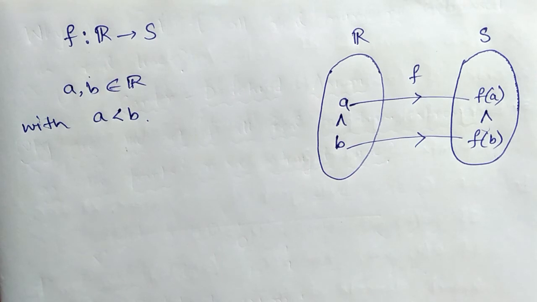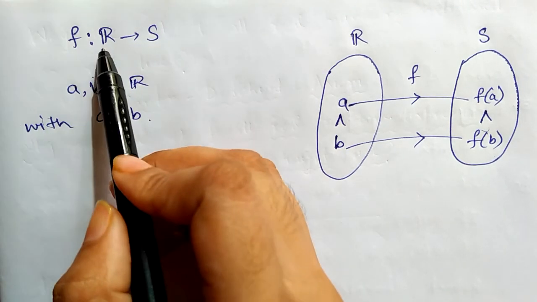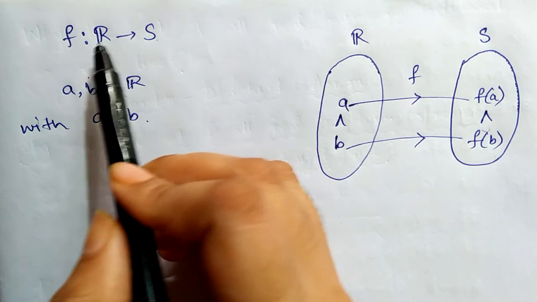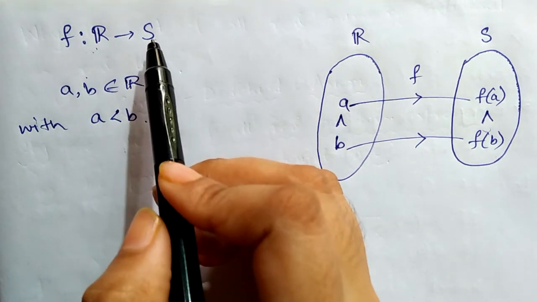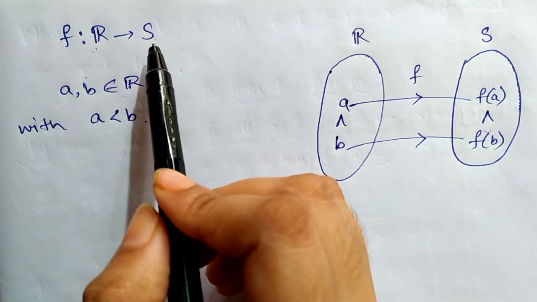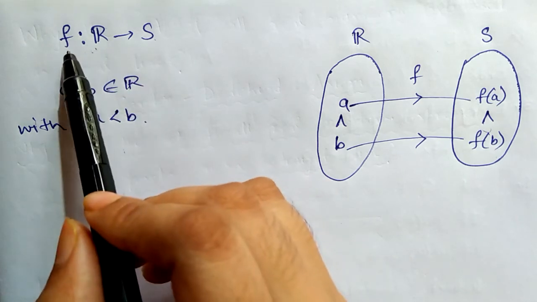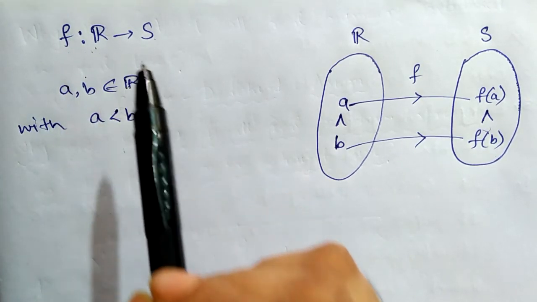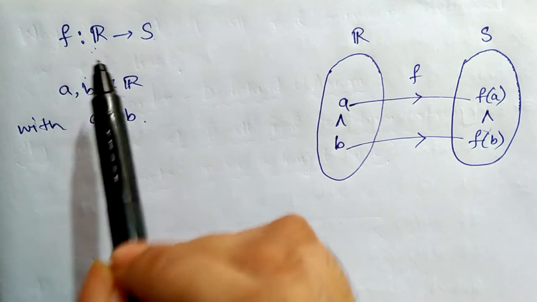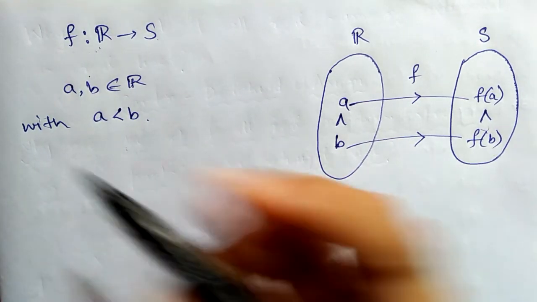So this Cantor-Dedekind axiom states that there exists a bijective mapping between R and S, the set of all real numbers and the set of all points on a straight line, such that F is an order isomorphism, that is, F preserves the order.